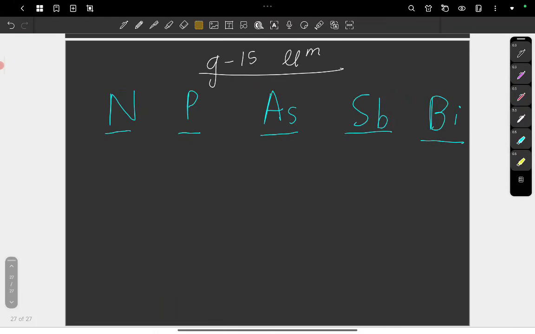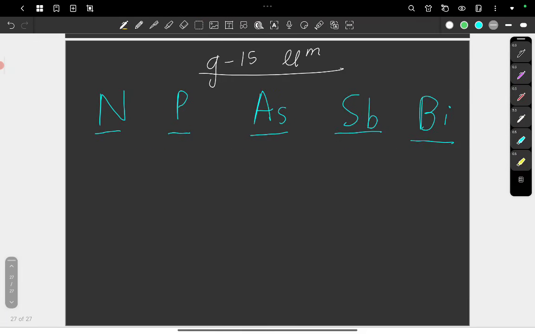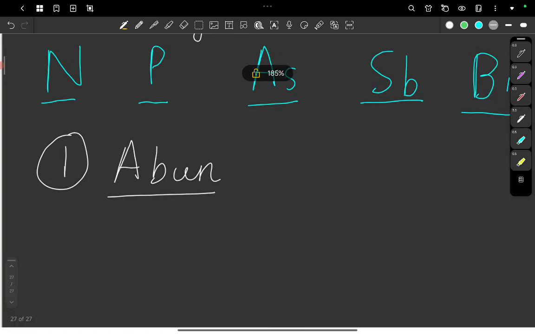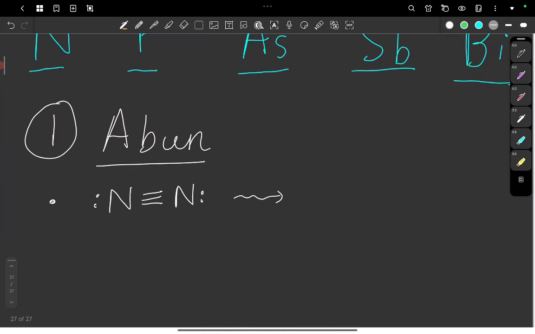So hopefully this is a video which is on the shorter side. So let's begin. First of all, let's talk about abundance. The NCERT mentions that the gas N2, you must have studied it in earlier classes as well.